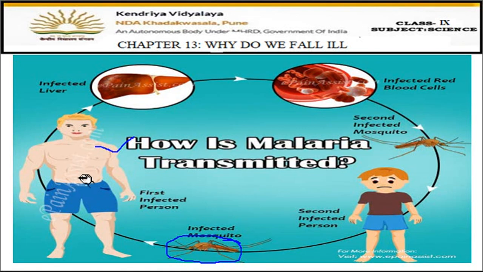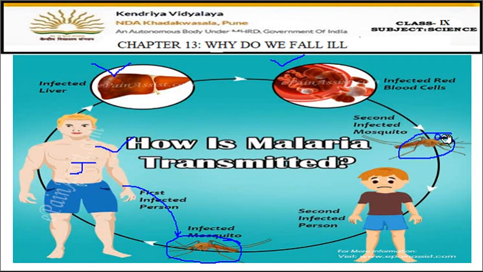The germ which is present in the first infected person then enters the mosquito, and it goes into the salivary gland of the mosquito. The infected person also has an infected liver, and the blood also gets infected. So when this mosquito bites the infected person, the saliva of the mosquito has the plasmodium.